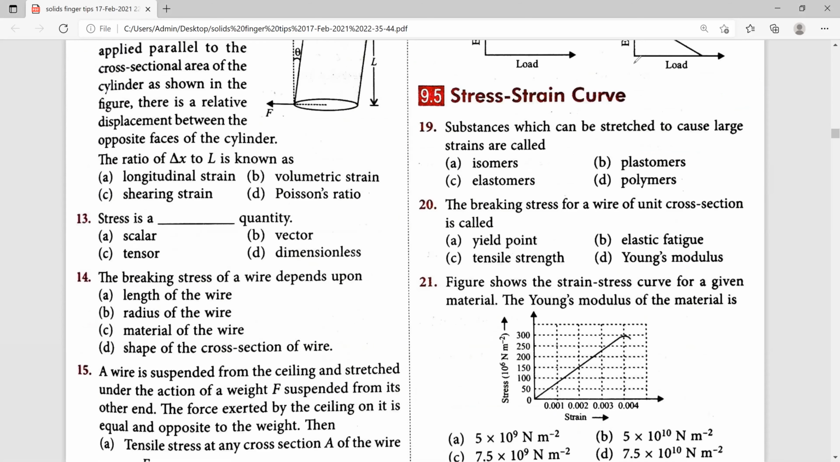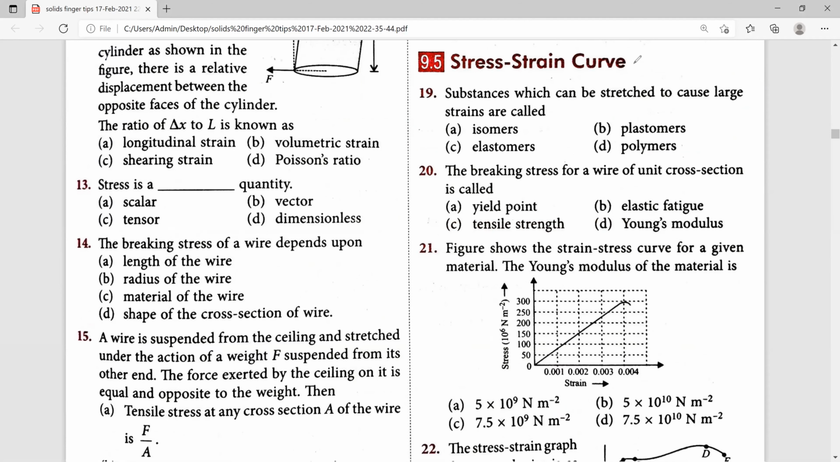Next, 19th one. What do we call a substance which can be stretched to cause a large strain? We call it elastomers. What examples can be given? Tissue of aorta, rubber, etcetera. You can quote the example. So which is the right answer? For 19th one, C one is the right answer. 20th one, the breaking stress of the wire of unit cross section, what are we going to call it? Breaking stress of a wire of unit cross section is called tensile strength. Therefore, C one is the right answer.